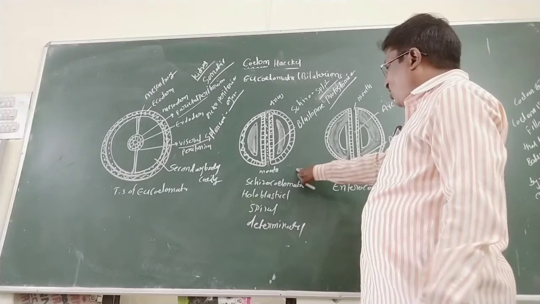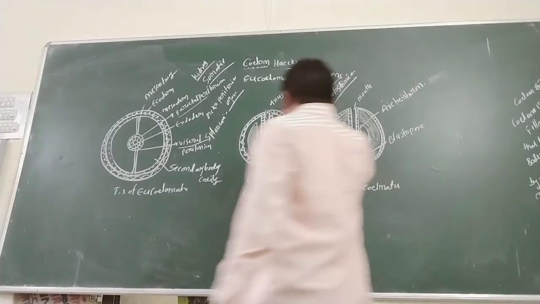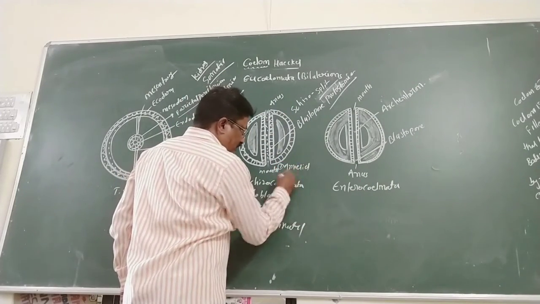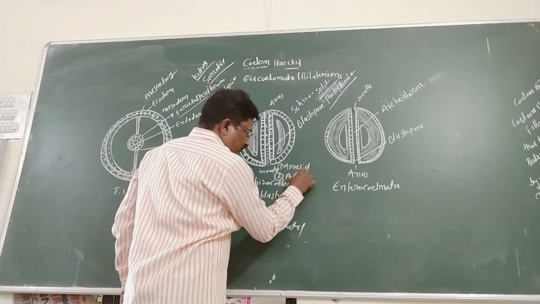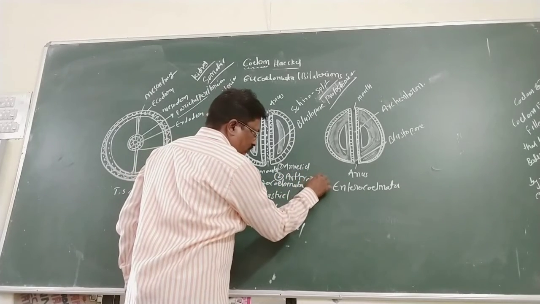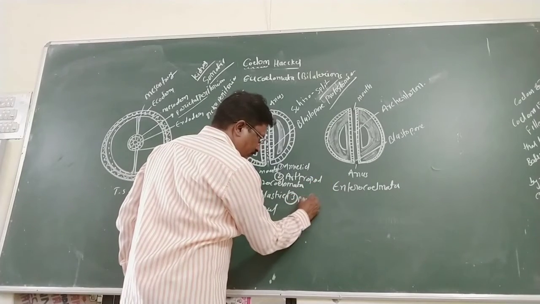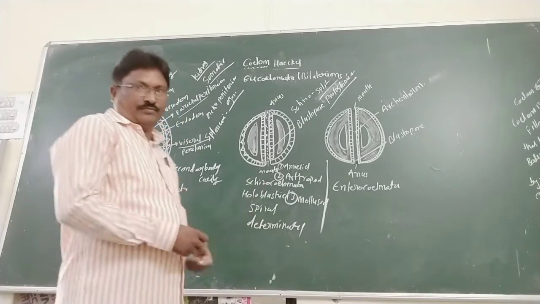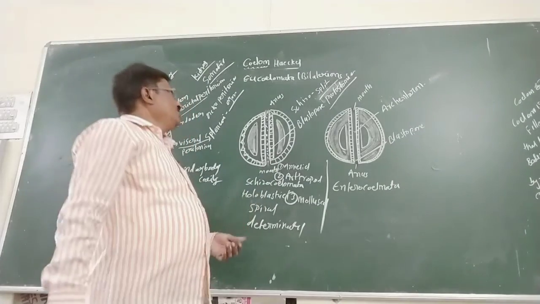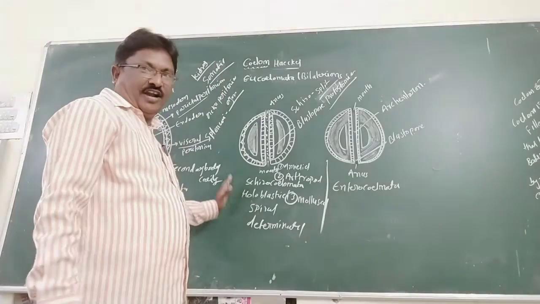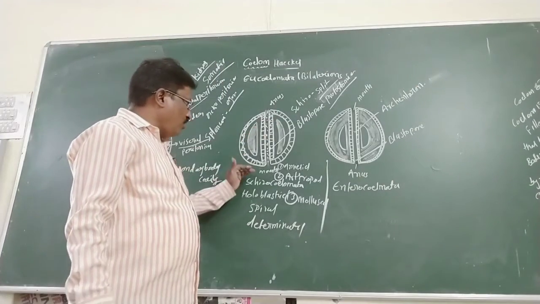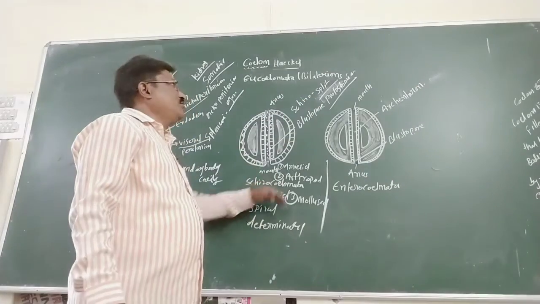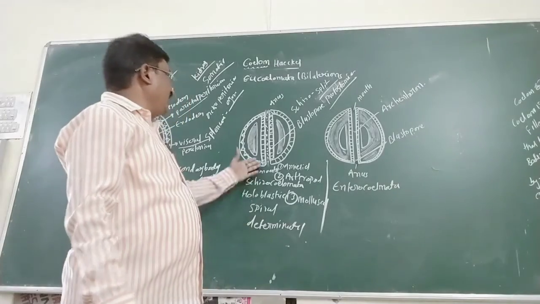Examples of schizocoelomata are Annelida, Arthropoda and Mollusca. These are the best examples of bilateral, triploblastic animals. Did you understand? Very important: when the blastopore develops into the mouth, they are called protostomia, and all schizocoeloms are protostomians.